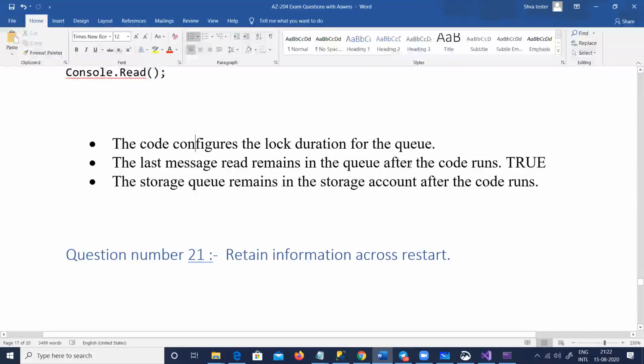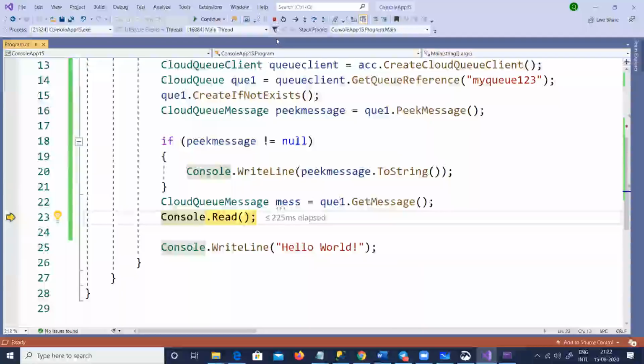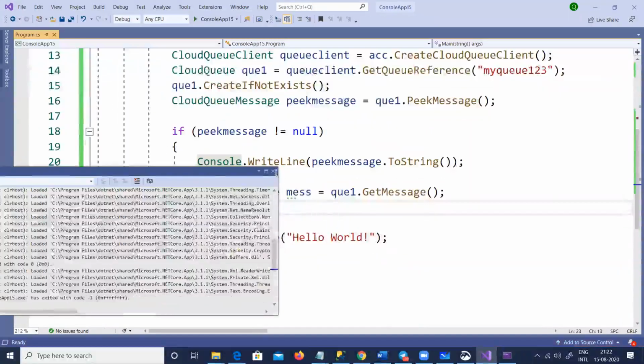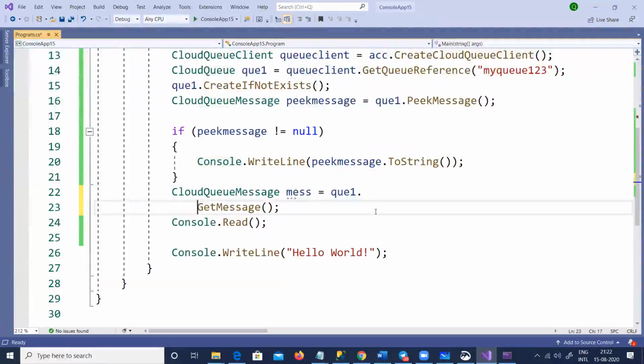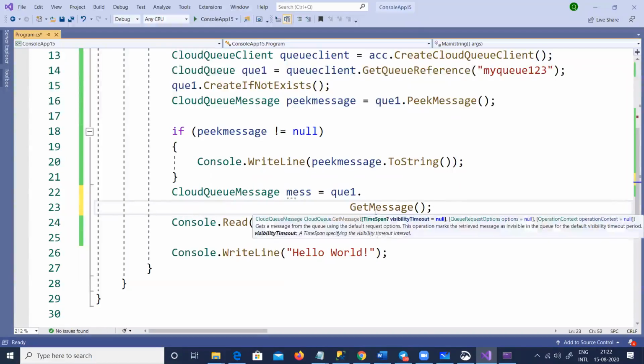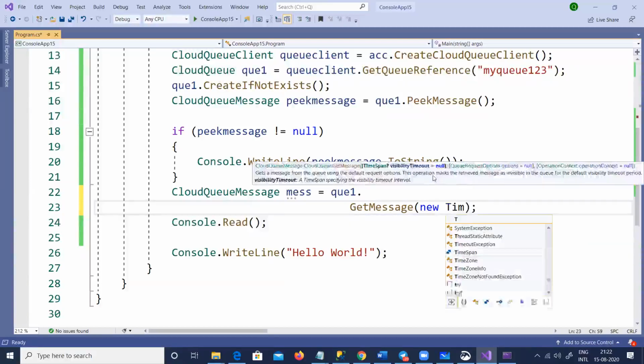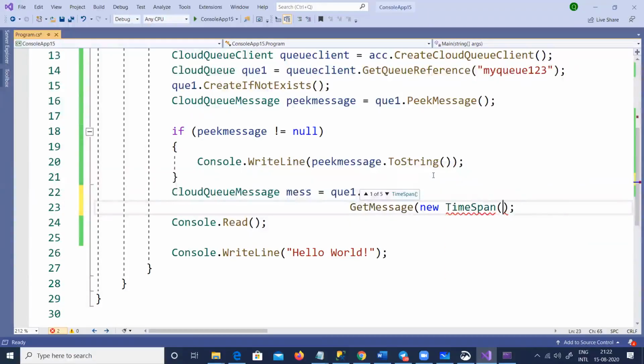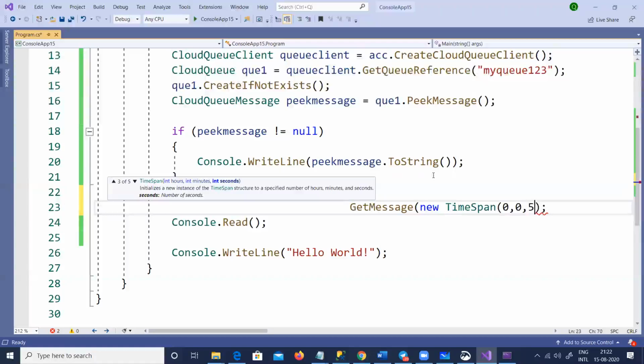Now the second is, the code configures the lock duration of the queue. No, it does not configure. Why? Because by default there is a 30-second timeout, but it does not configure. If you want to configure something, you need to do it in get message. Only get message can configure it, right? In get message, you can see there is a visibility timeout. So I can say new TimeSpan. Let us say I don't want to lock it for 30 seconds, I want to lock it for 5 seconds. So hours is 0, minutes is 0, and seconds is 5.